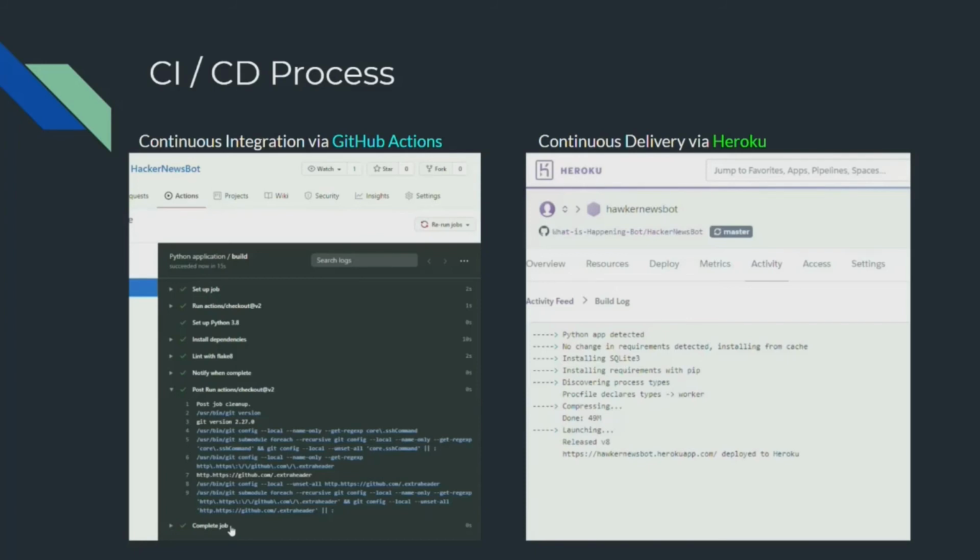Additionally, GitHub Actions is still pretty new, and because there are a lot of people still contributing to GitHub Actions, there are a lot of pre-existing workflows to help us get started and help us get familiar with the whole continuous integration process.